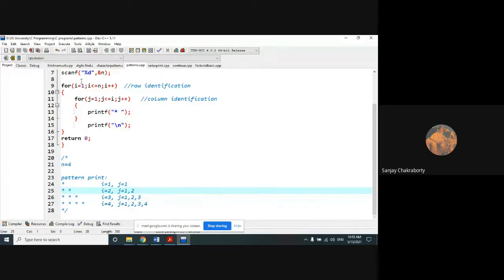Okay. Now the I value will be incremented by 1. So the current I value becomes 2. Now J will execute from 1 to 2 because the current I value is 2. So how many times will J execute? 2 times. So it will print 2 stars. Then make a new line. Then again the I value will be incremented to 3. Now for I equal to 3, J will execute from 1 to 3, 3 times. So 3 stars will be printed and so on. So in this way, it will give the output.